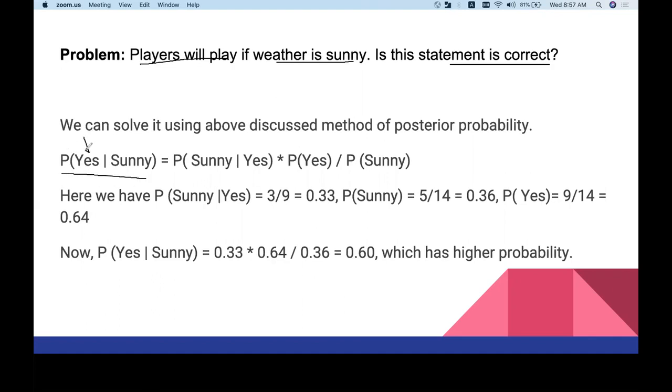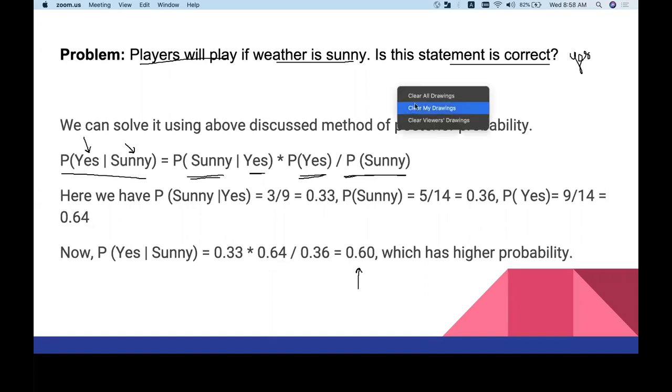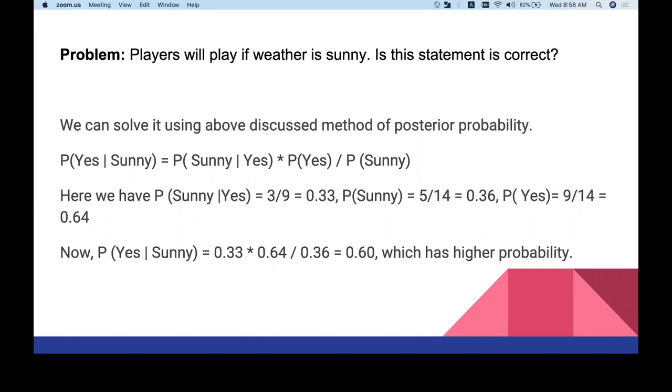The probability that the players will play, yes, given that it is sunny, is equal to the probability of sunny given yes, how many times they played and it was sunny, multiplied by the probability of yes, how many times they played, divided by the probability that the weather is sunny. If you calculate all of these probabilities, you will get 0.6, which is a higher probability. So your answer will be yes. This is what internally happens in Bayes theorem.